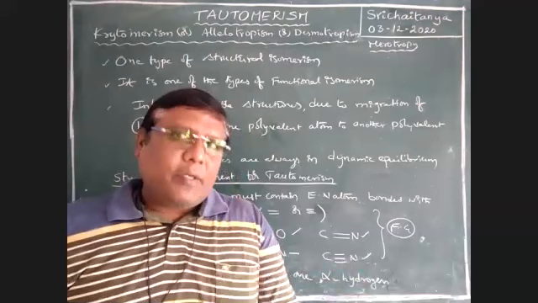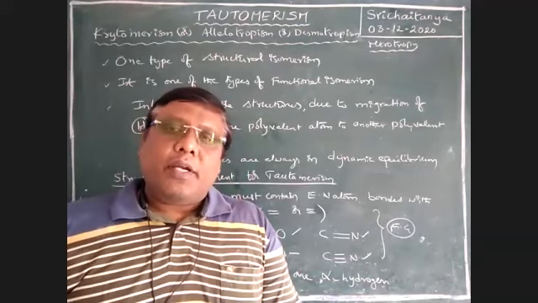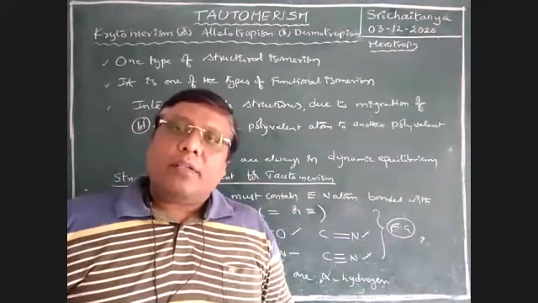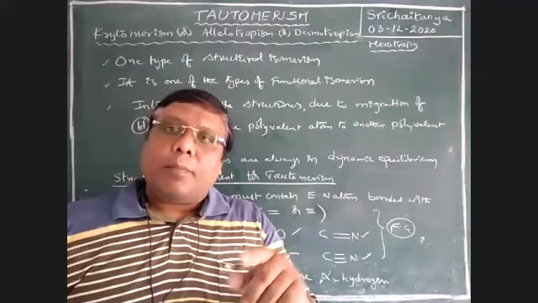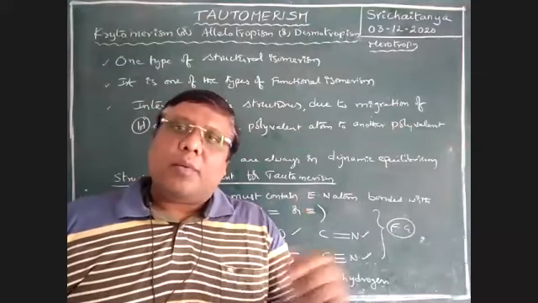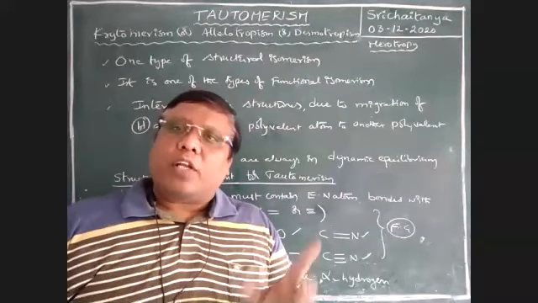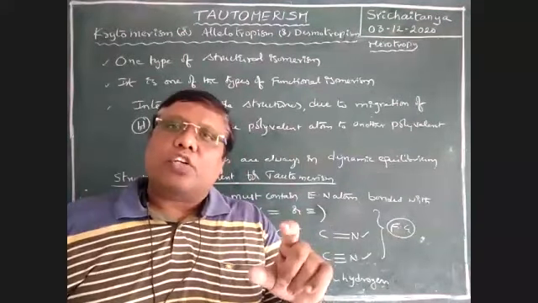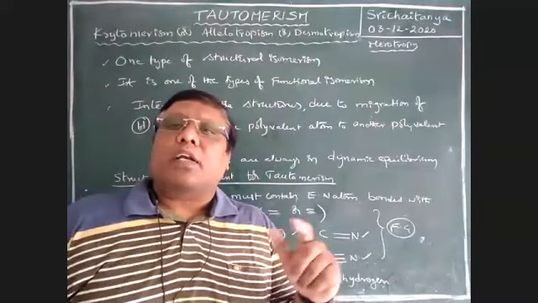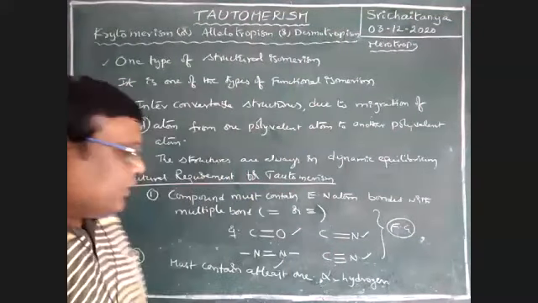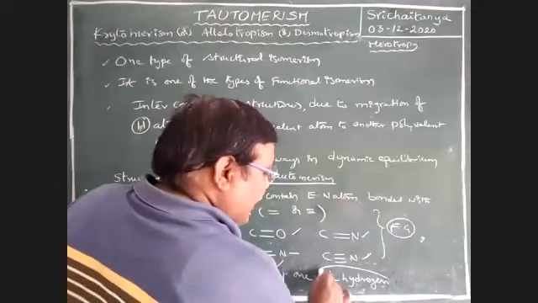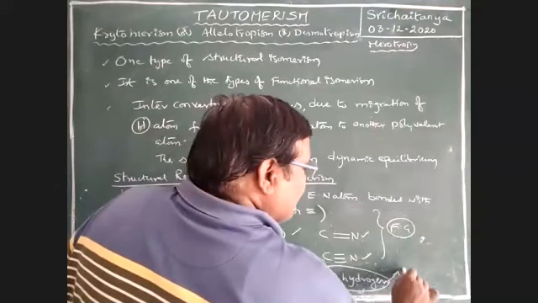That functional group must contain a double bonded electronegative atom, either C double bond O or C double bond N, whatever it may be. For that functional group, there should be at least one alpha hydrogen. Boys, this alpha hydrogen we call acidic hydrogen.